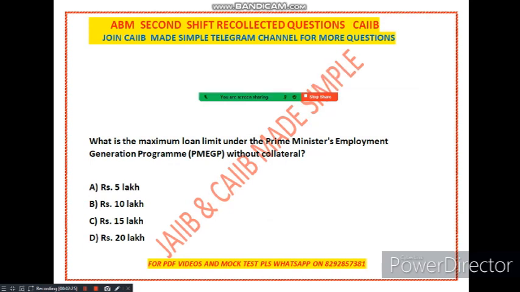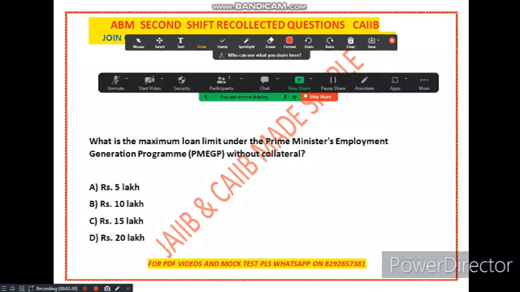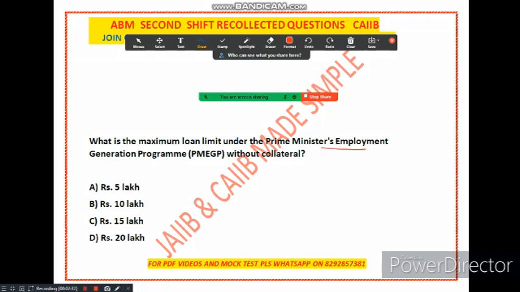The first question is, what is the maximum loan limit under the Prime Minister Employment Generation Program? In short, it is called PMEGP. The question is regarding the maximum loan limit, so first of all, you should know what this PMEGP is. Basically, it is a government-sponsored scheme that provides financial assistance to entrepreneurs to set up SMEs. You know what SME is? SME is a small and medium enterprise.